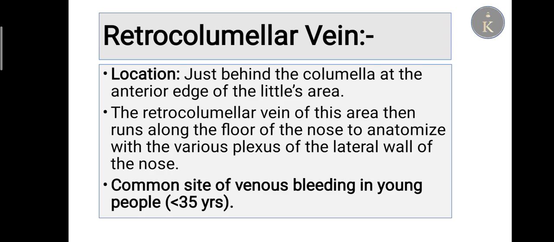Retrocolumellar vein: its location is just behind the columella at the anterior edge of Little's area, so it is near Little's area. The retrocolumellar vein then runs along the floor of the nose to anastomose with the various plexuses of the lateral wall of the nose. This is a common site of venous bleeding in young people. The common site of venous bleeding in older people is Woodruff's area, and in young people it is the retrocolumellar vein near Little's area.